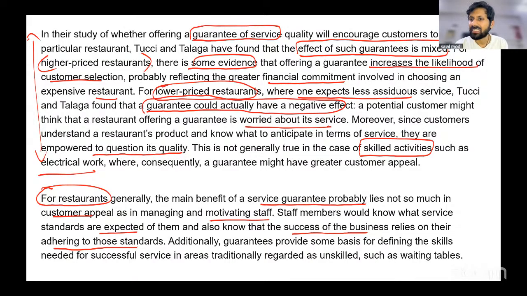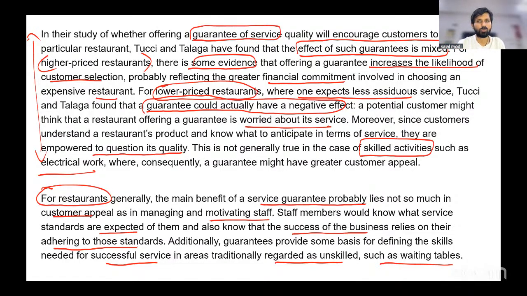Additionally, guarantees provide some basis for defining the skills needed for the successful service in areas traditionally regarded as unskilled, such as waiting tables. So, waiting tables, there are waiters, right, and they don't really know how to conduct themselves. This is really unskilled, right? You're just taking orders according to the passage.